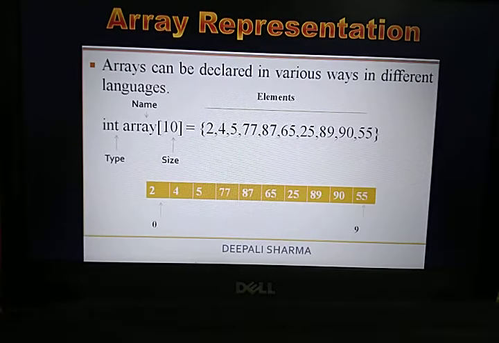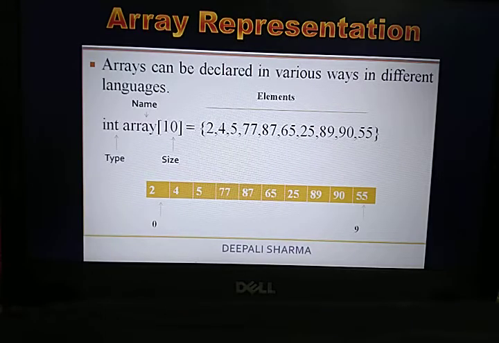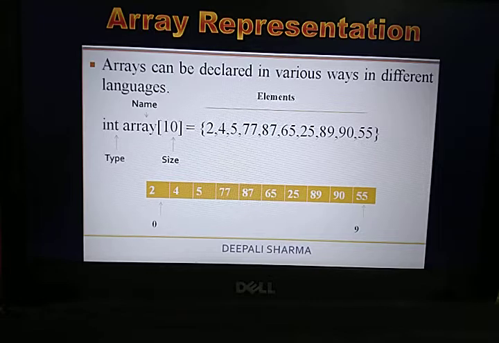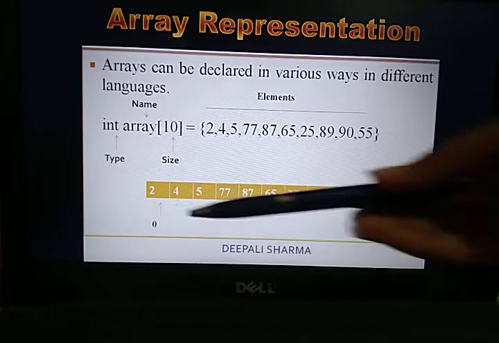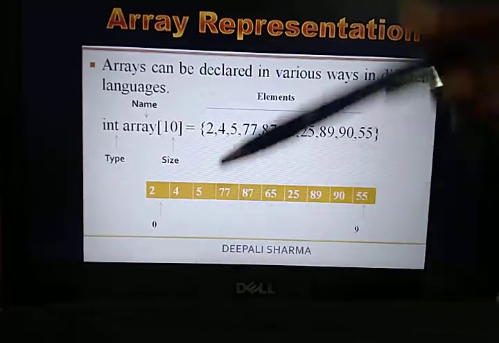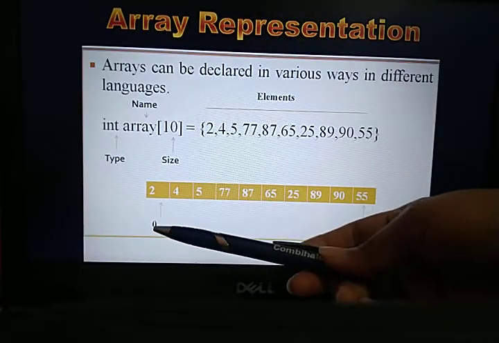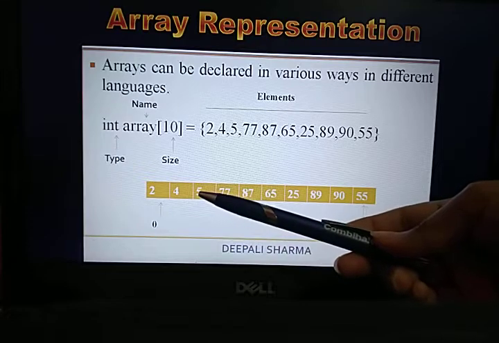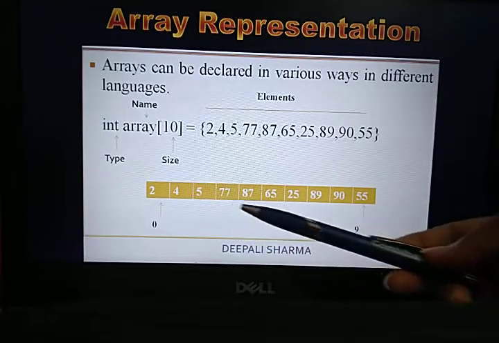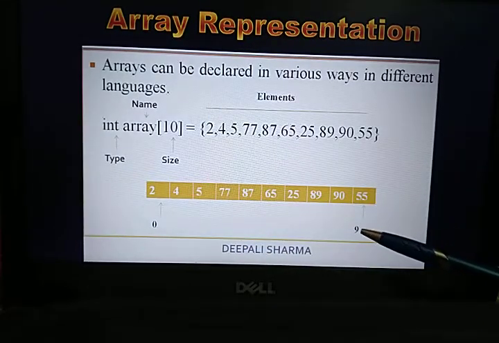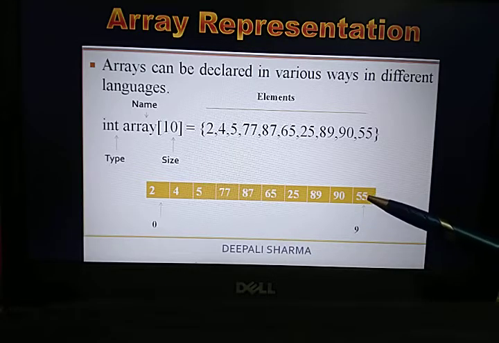And now see over here, as I told you, each particular element has its own index position. So I have depicted only the first and last index over there. Like this particular element 2 can be stored on the 0 index, 4 on 1, 5 on the second index, and so on, and the last index element is 9. Fine. On the 9 index, what element are we able to find? We will find 55. Fine.